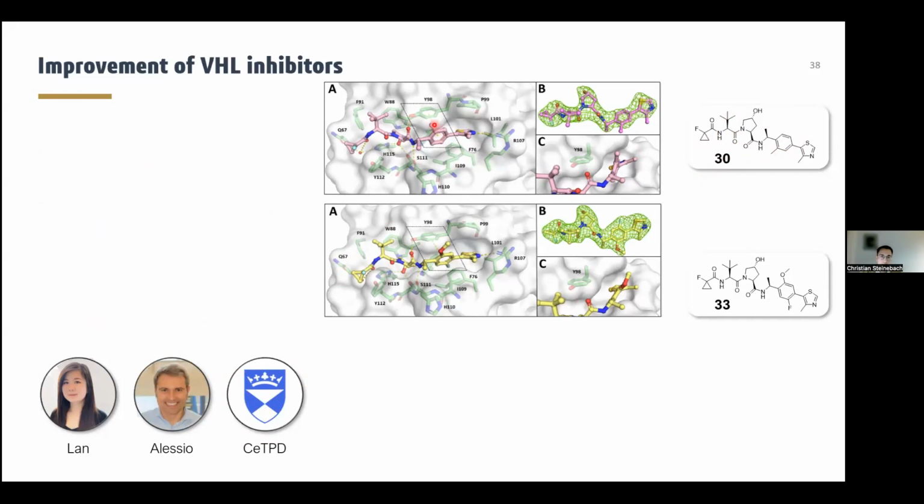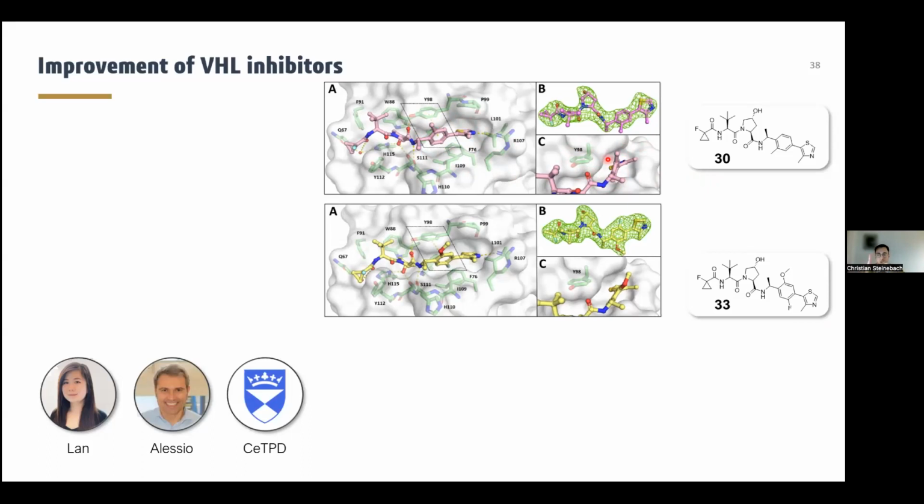And interestingly, this methyl group does not point into the binding pocket. However, this methyl group is insofar critical as it pre-organizes a low-energy ligand conformation, and this can then enter a really nice T-shaped orientation for pi-pi interactions, here with this tyrosine 98, as can be seen here.